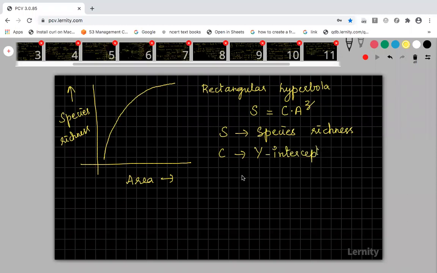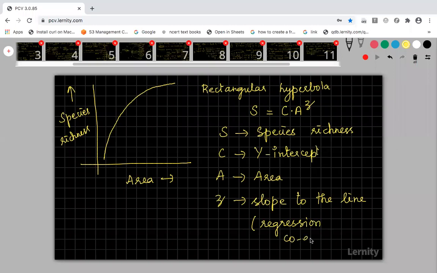And A is the area explored. And what is Z? Z is the slope of the line. The slope of the line can be called the regression coefficient.